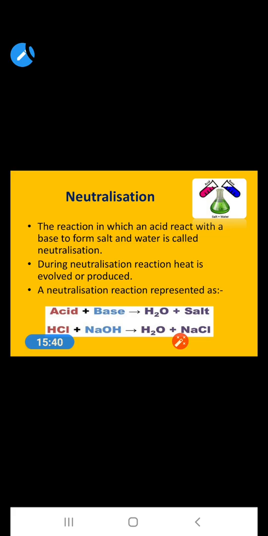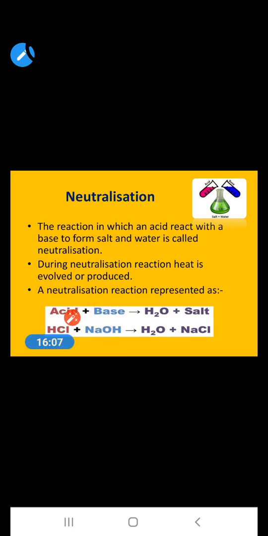And in this neutralization reaction, heat is evolved. It means when the acid is neutralized by the base and the salt is formed, during this process heat is released. And how can we represent this neutralization reaction? Acid plus base gives rise to water and salt.